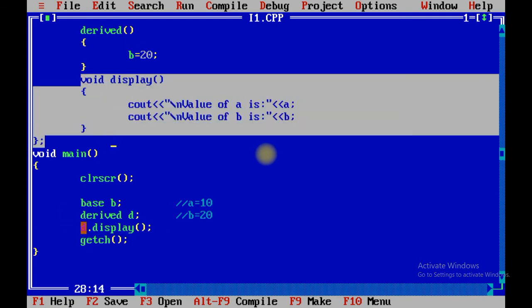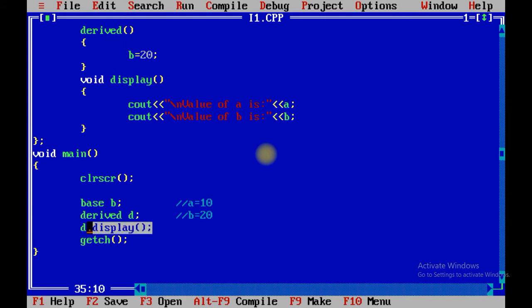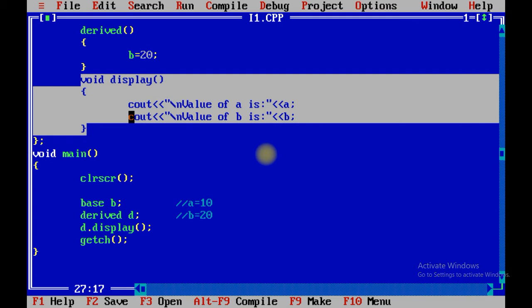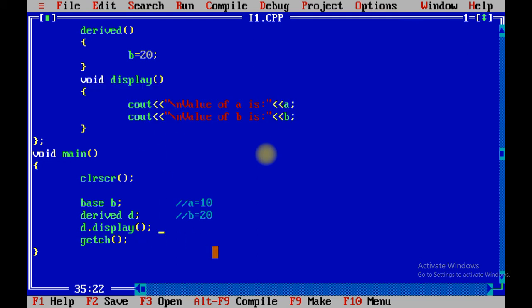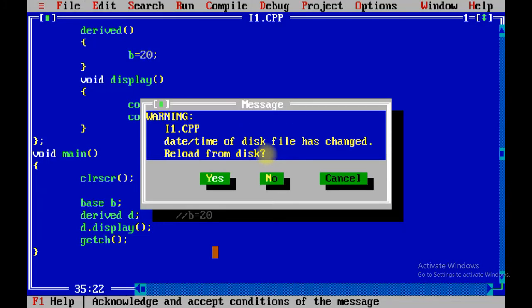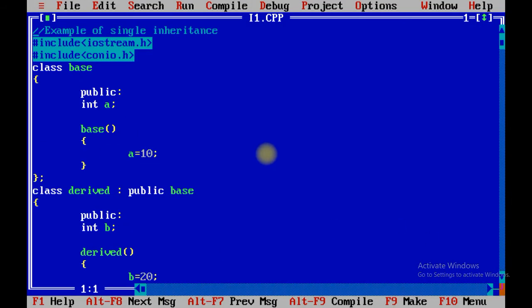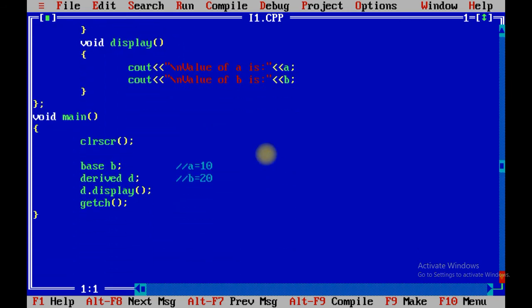So it's okay if I do d dot display, because d is an object of the derived class and display is a method related to the derived class. When you run this program, you will get the output: value of a is 10 and b is 20. So this is okay. Now focus here. I am going to apply certain changes. Now what happens if I use b dot display?